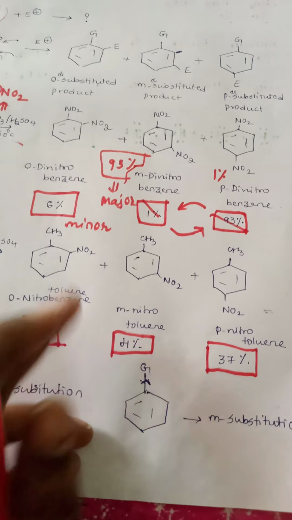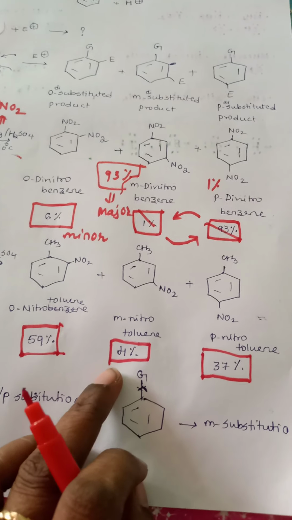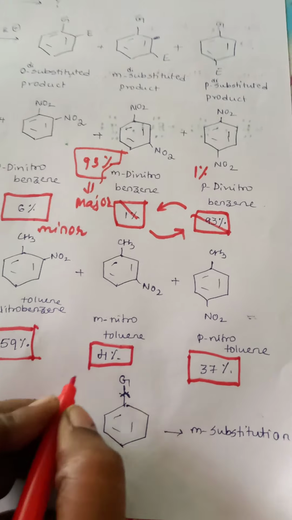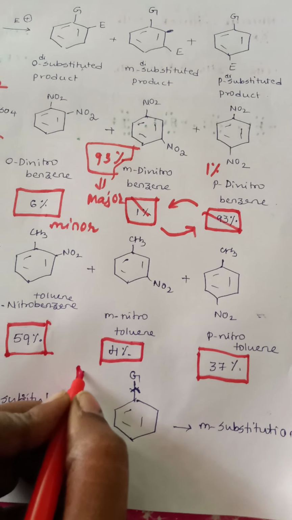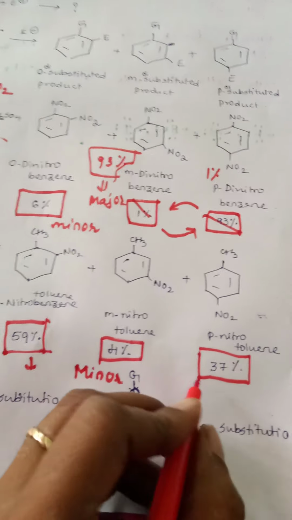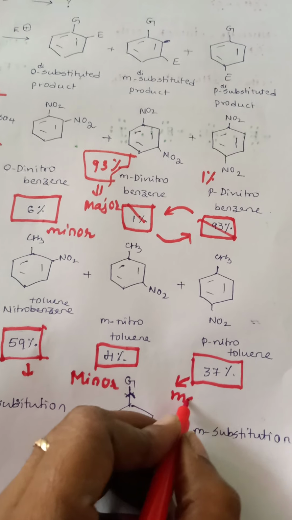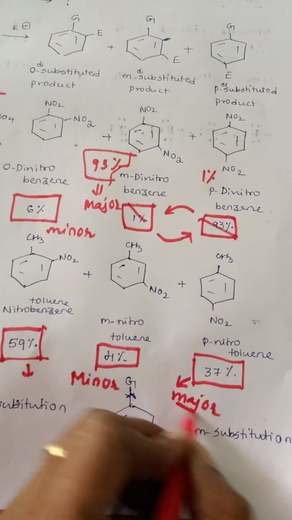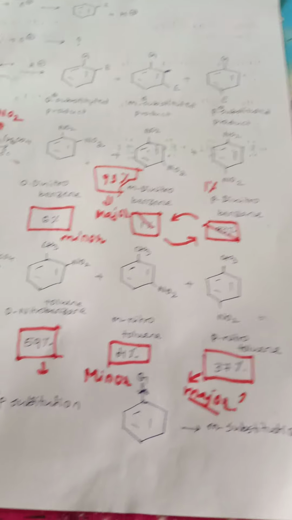So in this reaction, the reverse of the above reaction is occurring. The meta nitro derivative is obtained as a minor product, whereas ortho and para are obtained as the major products of the reaction. So again the question arises.